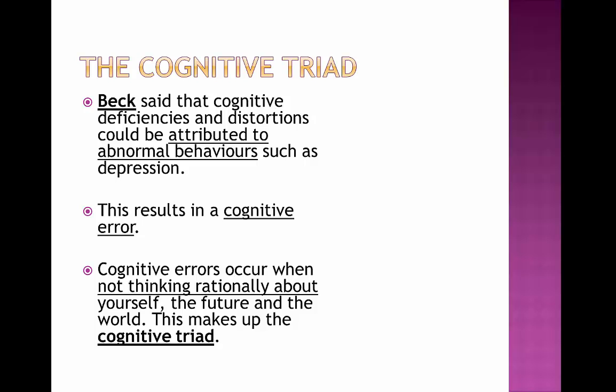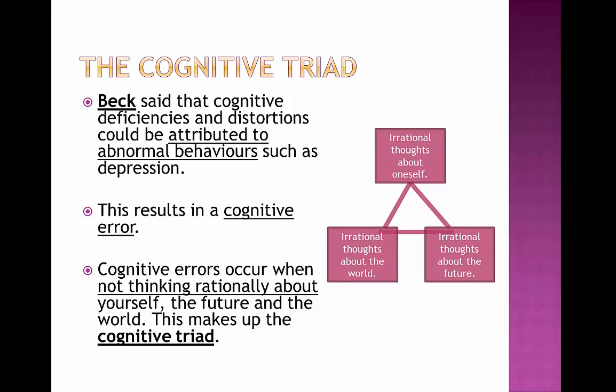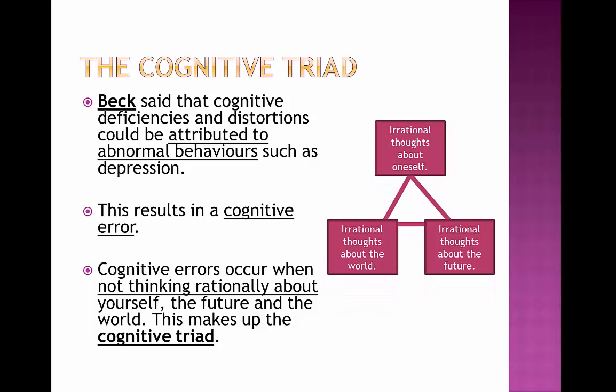And these are the three areas which are going to make up the cognitive triad, and it looks like this. We have irrational thoughts about yourself, about the future, and about the world. Now, there's a kind of linking process to all of these. If you have irrational thoughts about yourself, it's going to lead to you having irrational thoughts about the future, and then irrational thoughts about the world. So a cognitive error in one is going to lead to a cognitive error in all of them.